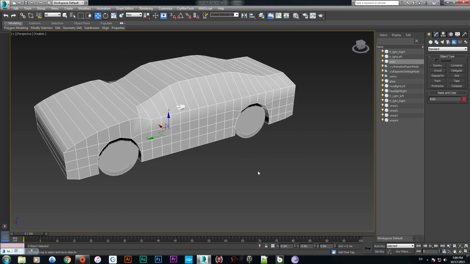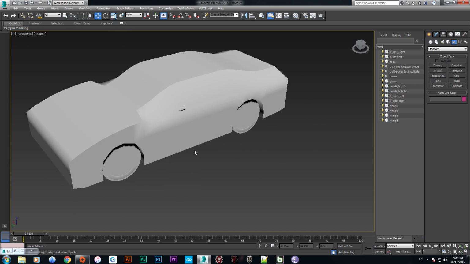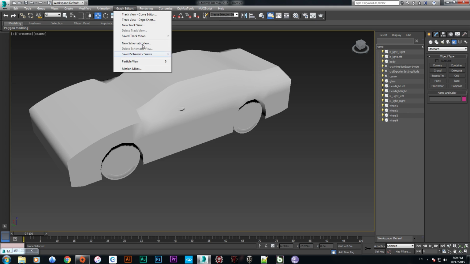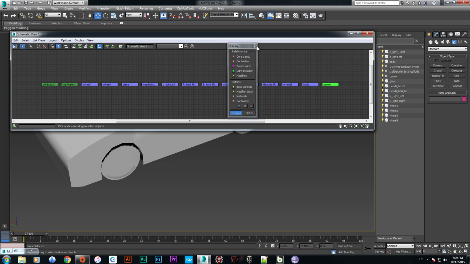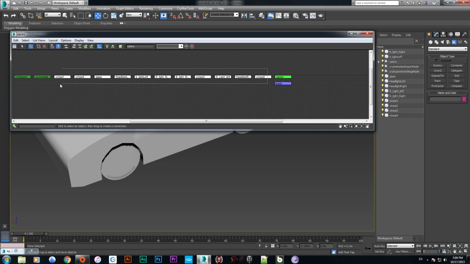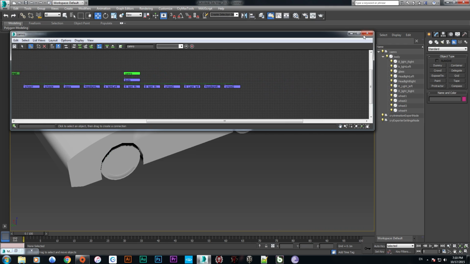Okay, now the thing we need is, we have to set up the material export and car export. So we are now going to graph editor and making new cinematic material graph editor and making it camera. Okay, there we go. First the thing we need is attaching the body to camera and selecting all of the object and attaching them to body. Here we go.